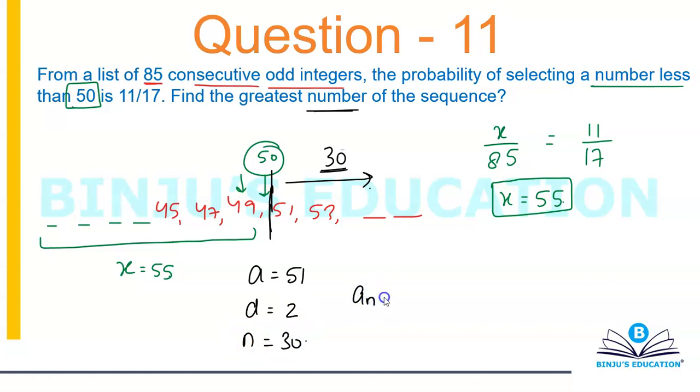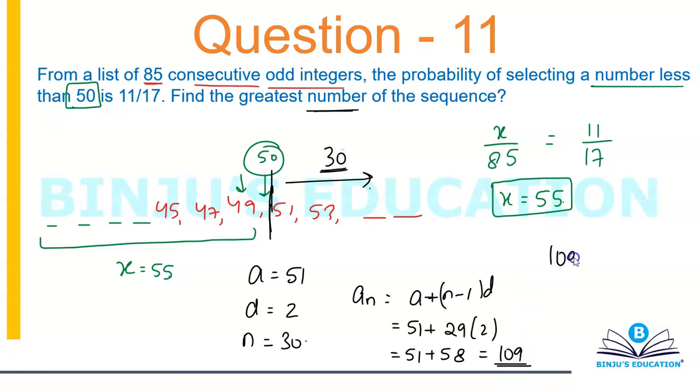You can calculate A sub n, which is equal to A plus n minus 1 into D, which will simply become 51 plus 29 into 2. This is 51 plus 58, which will give you an answer of 109. So the greatest number of the sequence is 109.